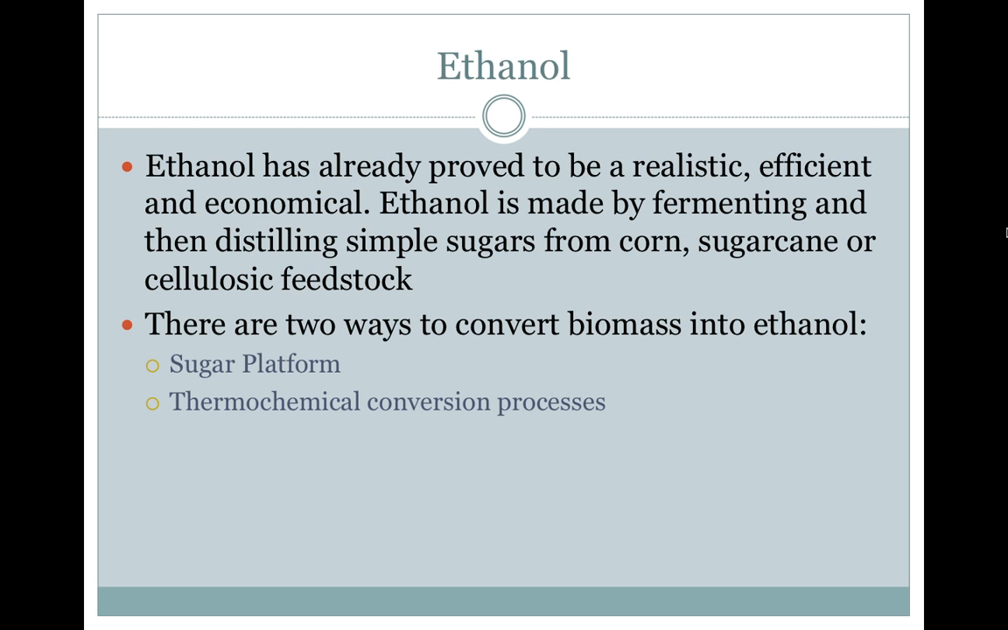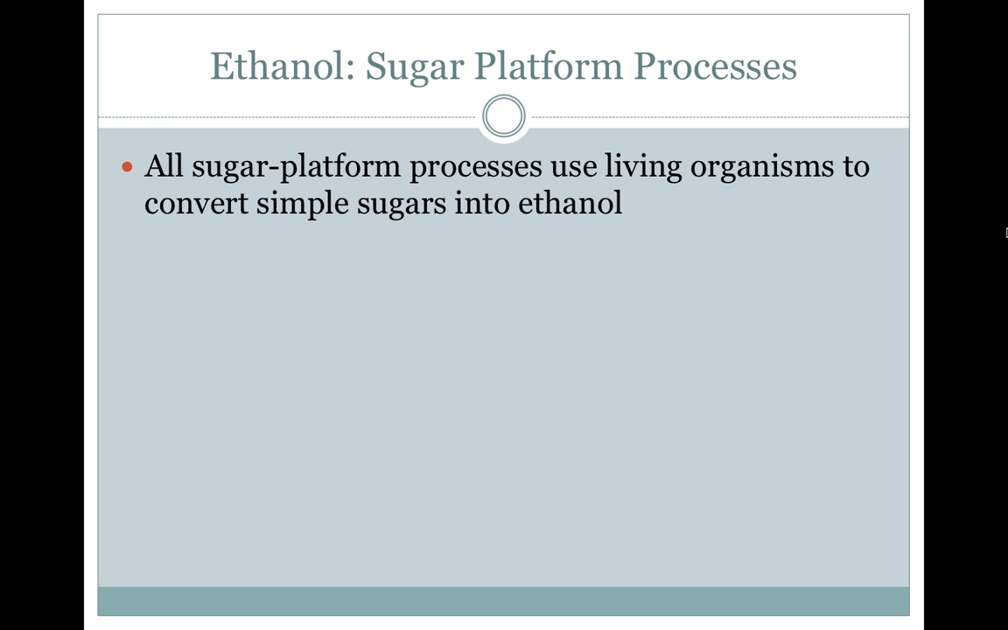Ethanol. Ethanol has already proved to be realistic, efficient, and economical. Ethanol is made by fermenting and then distilling simple sugars from corn, sugarcane, or cellulosic feedstock. There are two ways to convert biomass into ethanol: sugar platform and thermochemical conversion processes. Sugar platform process. All sugar platform processes use living organisms to convert simple sugars into ethanol.